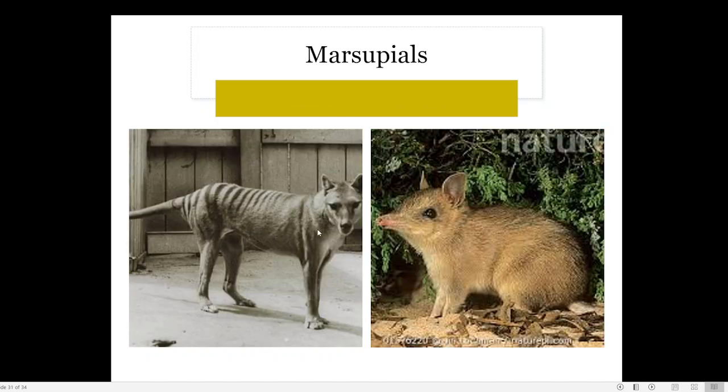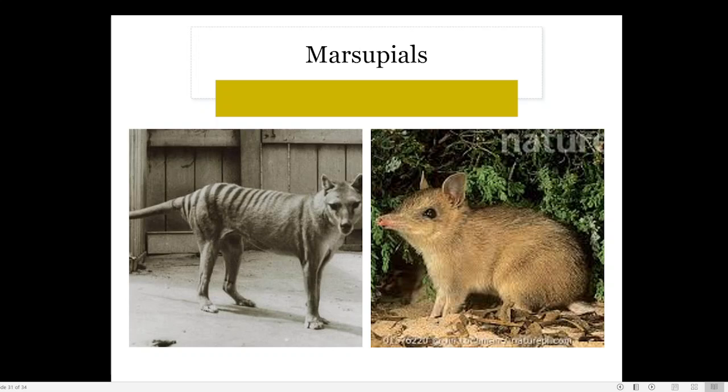Then this is the Tasmanian devil. It is a fox or dog-like animal which is now extinct because Europeans hunted it. If you look at it, this animal looks like a normal dog, but it is not a normal dog, it is a marsupial dog.